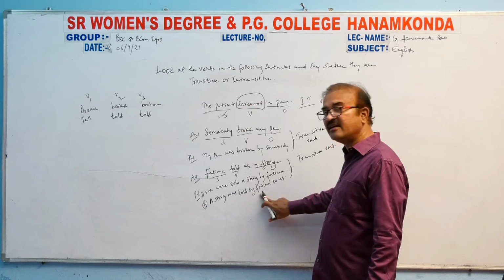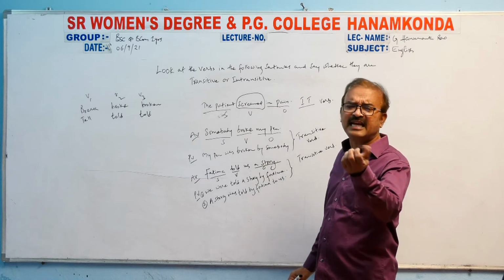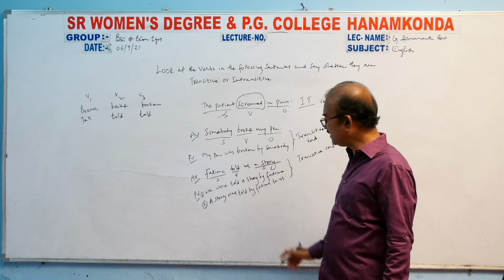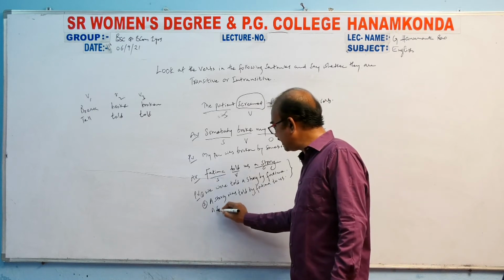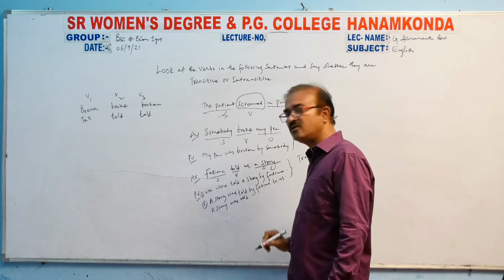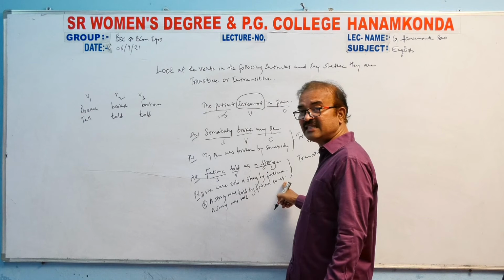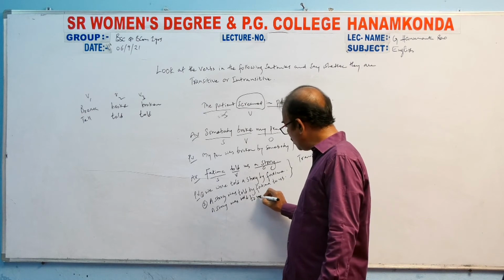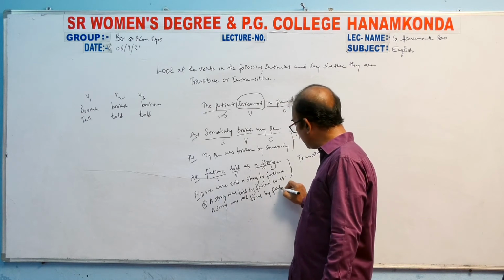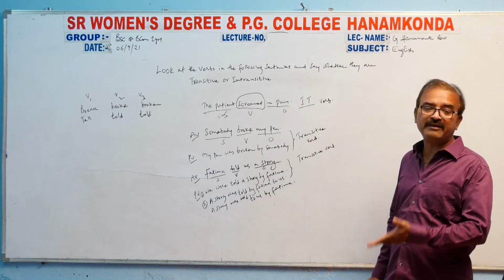The same answer can be written in a different way with a slight change. What is that? Take this one directly. A story was told. Until here it is okay. But here to us, which is at the ending, to us by Fatima. The story was told to us by Fatima.